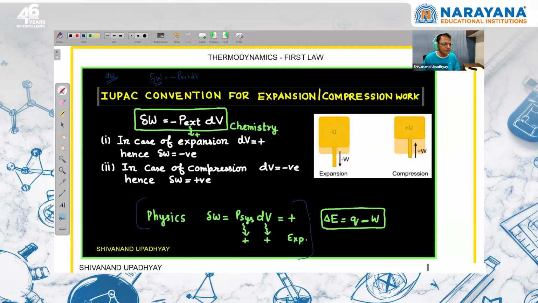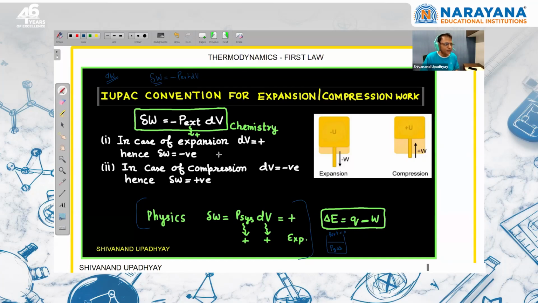Suppose this is a gas with a pressure, and outside P external is 0, vacuum. According to physics, if this is the pressure of the gas and this is the volume change, in expansion the volume change will be positive and the pressure of the system will be positive. So in free expansion, according to physics, work should be positive, meaning work is done by the system.